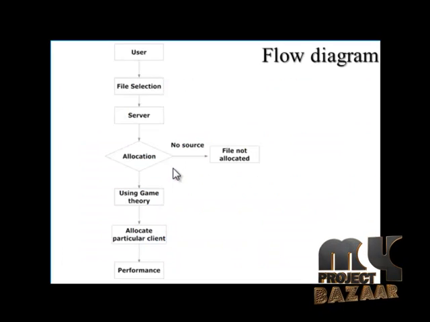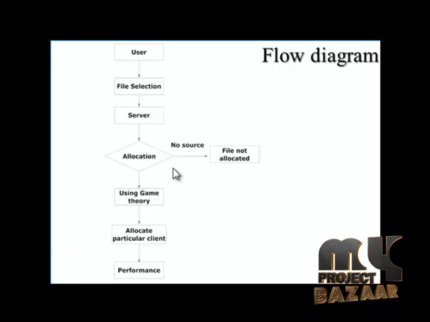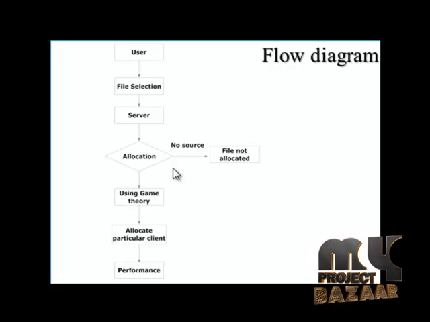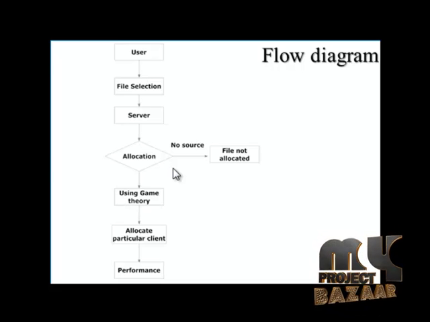In the flow, user authentication is the first flow, file selection is the second flow, server allocation is the third flow, and using game theory is the fourth flow. And finally, we can measure the performance. In the user authentication phase, the user will register into the server. After registration is completed, the user will log in through the server using ID and password. After checking the ID and password, the user enters the server.